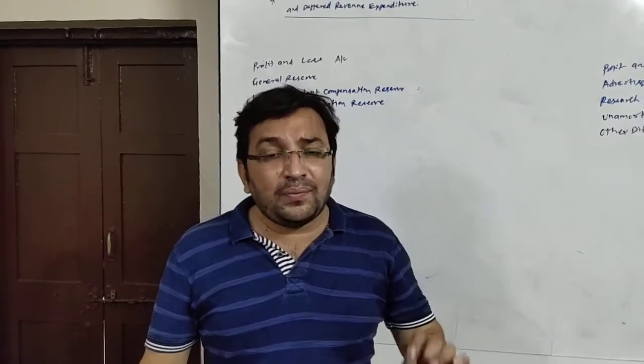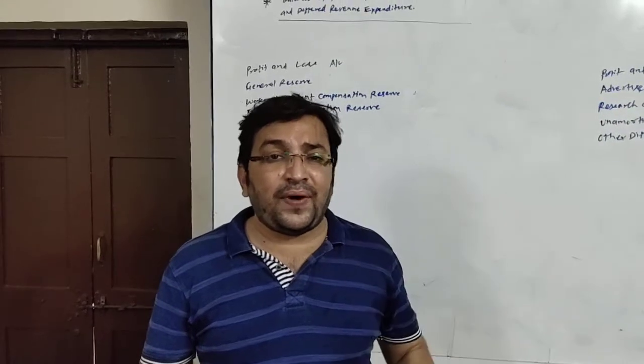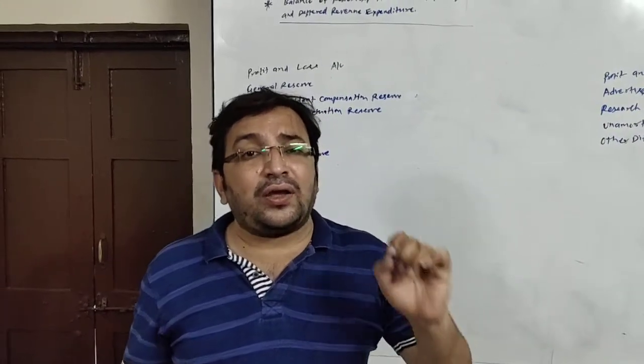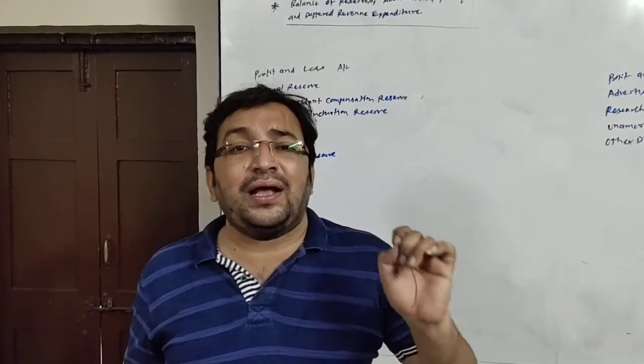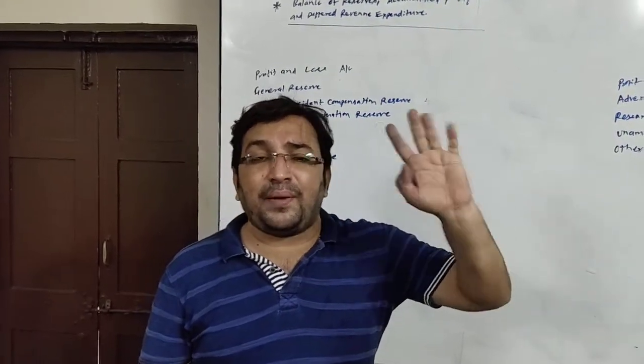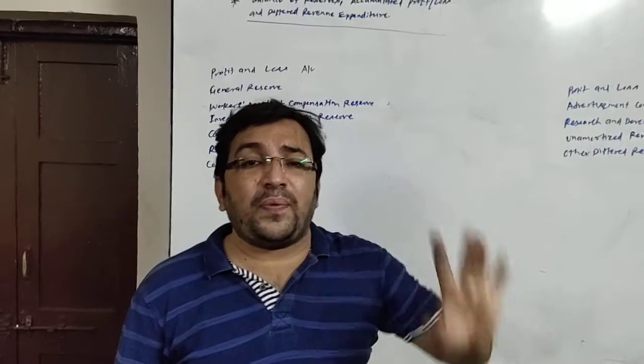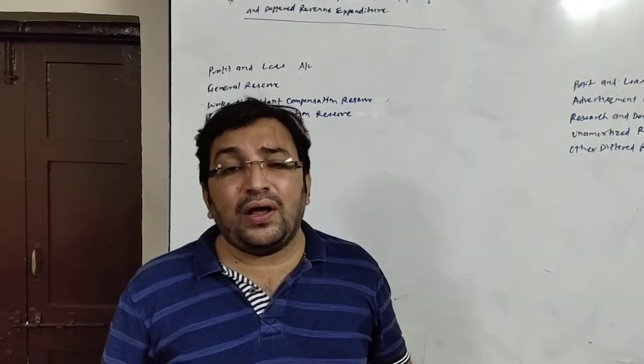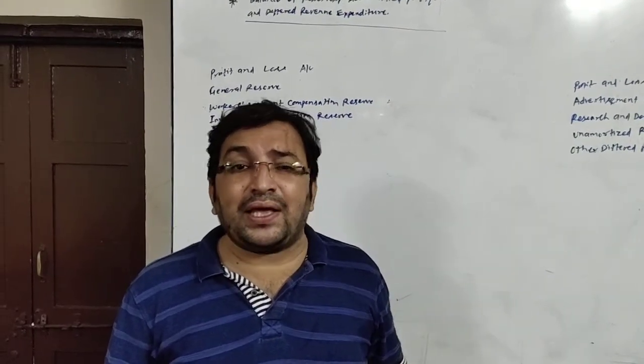So at the time of reconstruction of partnership, if you find any reserve or accumulated profit, which is the credit balance of profit and loss account, it will be distributed among the partners in their old profit and loss sharing ratio.